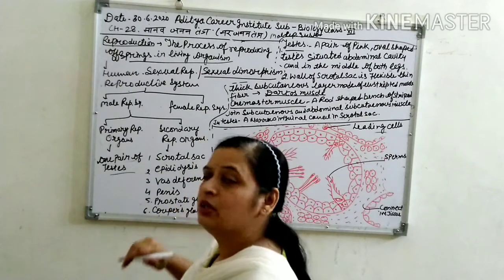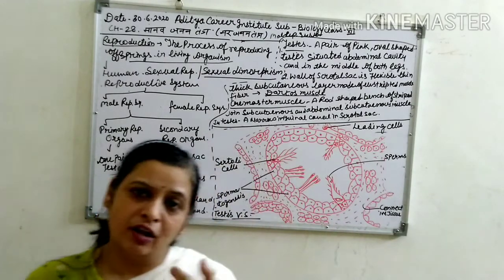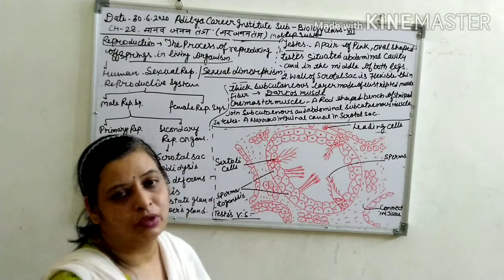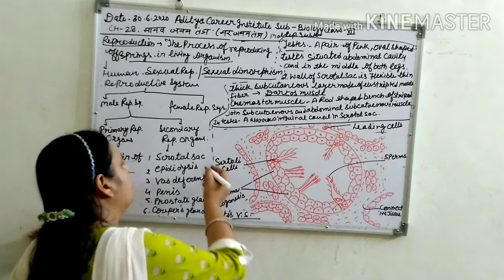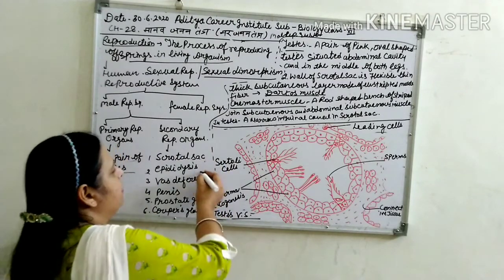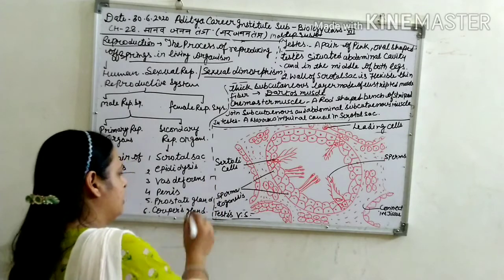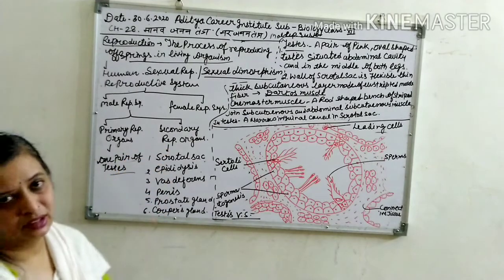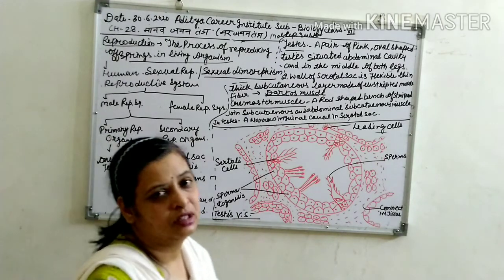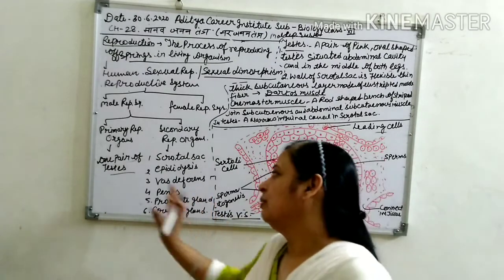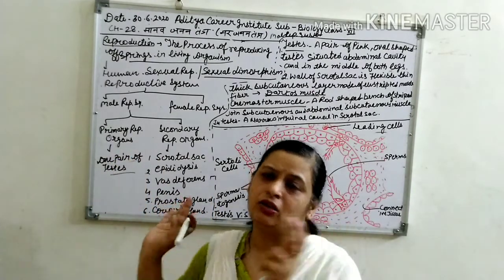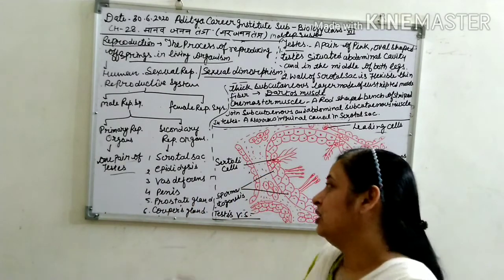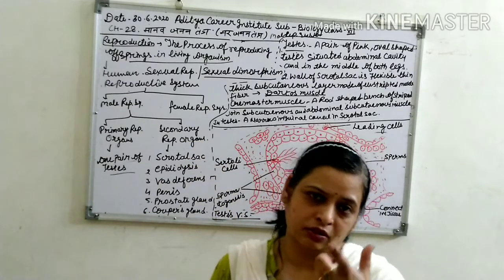And secondary reproductive organs are those which are helpful to the reproduction process. These organs are called secondary reproductive organs: scrotal sac, epididymis, vasa deferentia, penis, prostate gland and Cowper's glands. These are all secondary reproductive organs. The main organs are the testes, and these other parts are helpful for the reproduction process.